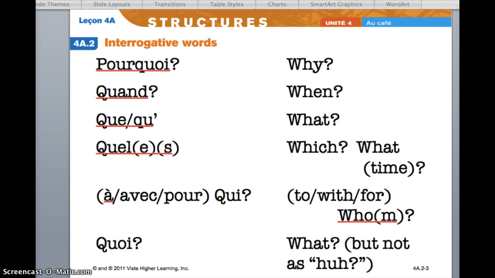Pourquoi means why. Quand means when. Que at the end of est-ce que, making it qu'est-ce que, means what. Quel means which, or if it's used in quelle heure est-il, it means what time. À qui, avec qui, and pour qui mean to whom, with whom, or for whom. And quoi means what, but it cannot be used when you don't understand something.